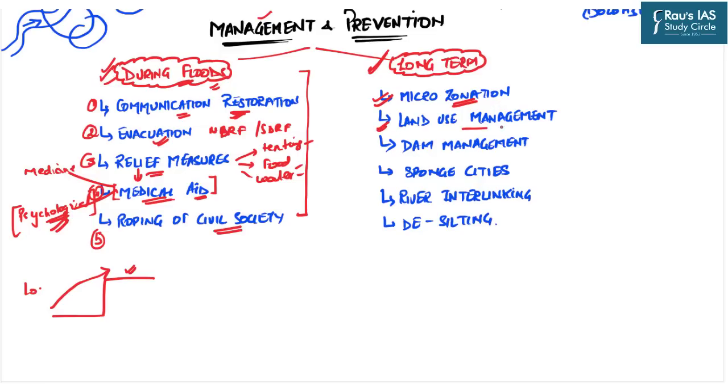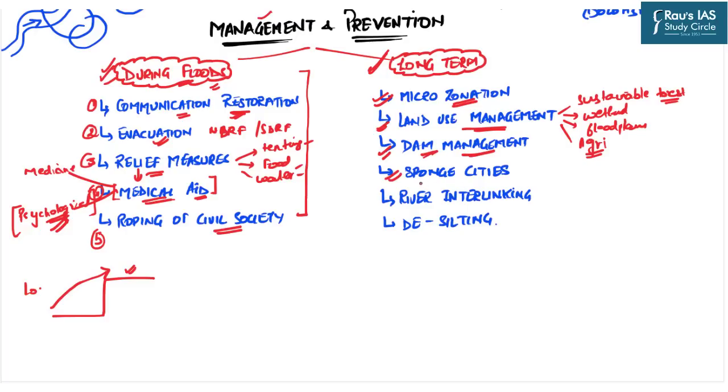Second is the land use management. Now, as far as possible, we must try to have sustainable forest management practices. We must strengthen our wetlands. We must protect our floodplains. And the agricultural activities which are to be taken must be in line with the climate of that particular area. The crops must be grown which suit the geoclimatic conditions of those areas. Next comes the proper management of the dams.